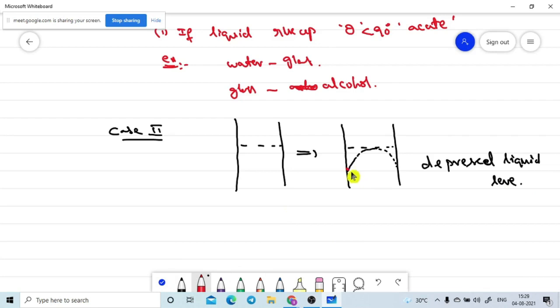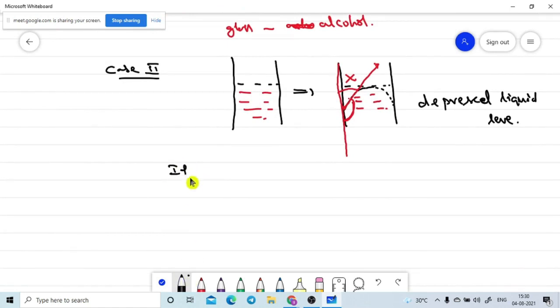What is the angle of contact here? We need to draw a tangent at the point of contact to the liquid surface. This is the liquid surface, with the bottom inside the liquid, and this is the solid surface. So what does the angle of contact mean? We need to take the angle between the tangent drawn to the liquid surface and the solid surface, but this other angle we should not take because it is not inside the liquid. We only need to take this value. Are you getting it or not? So you can easily observe the angle.